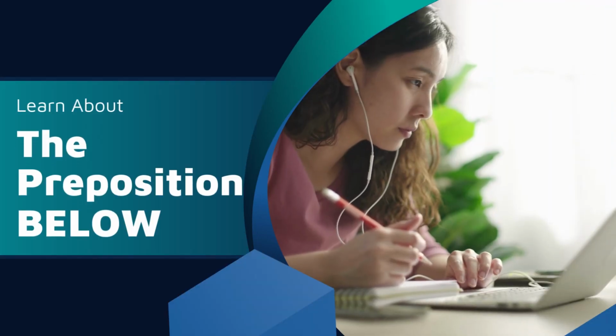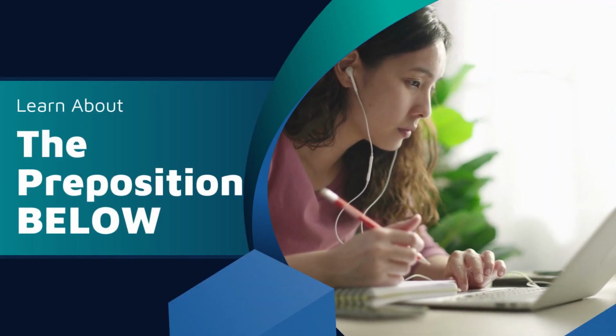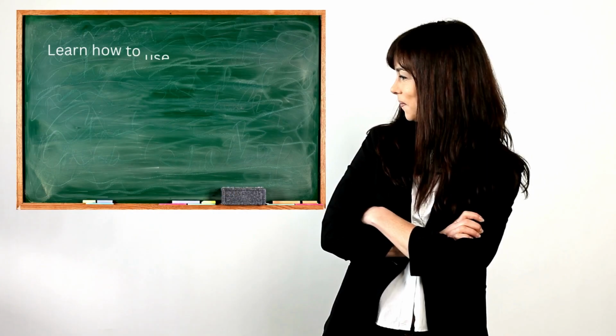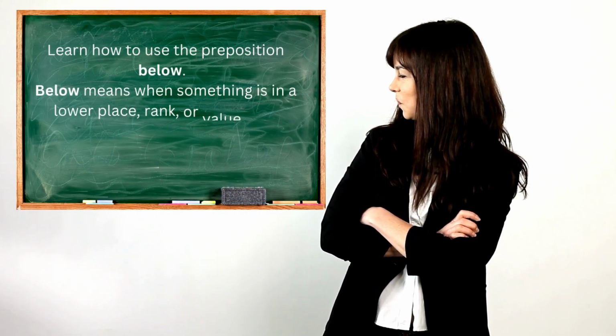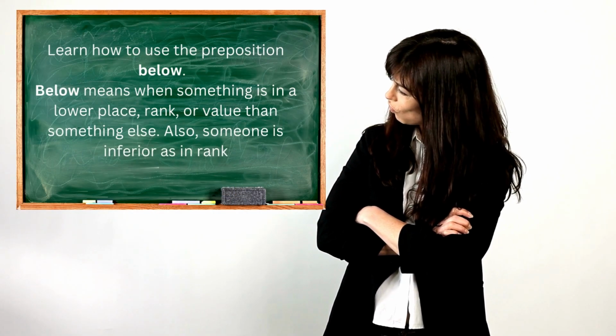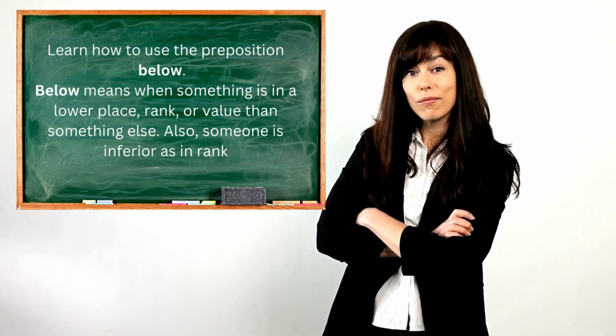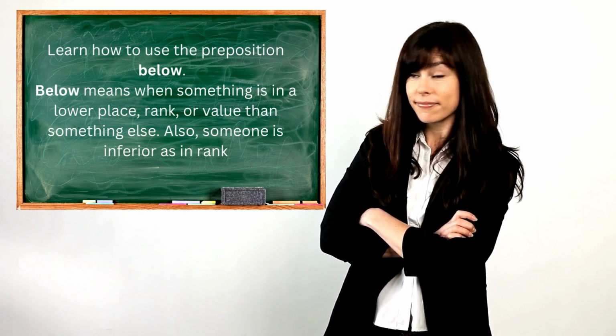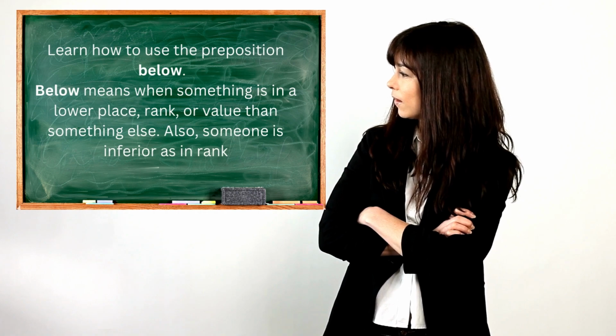Today we're going to learn about the preposition below. The preposition below means when something is in a lower place, rank, or value than something else, or when someone is in an inferior rank.